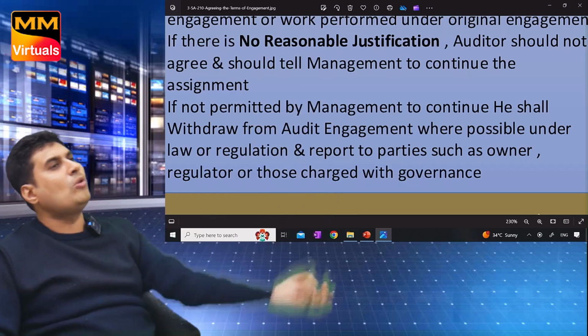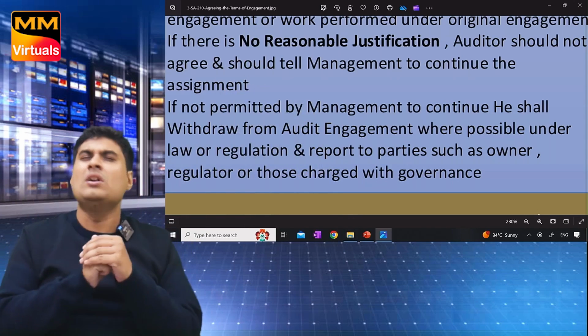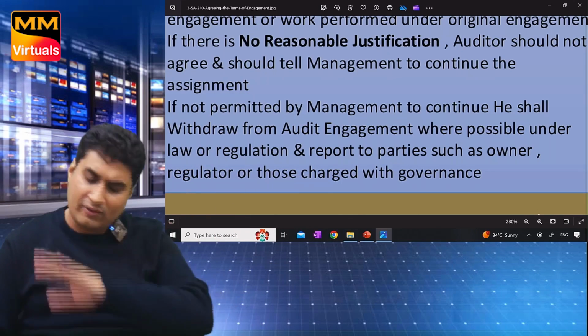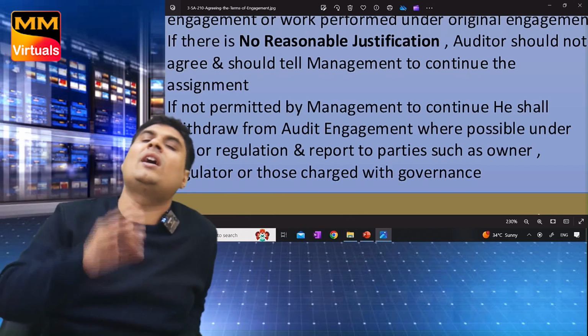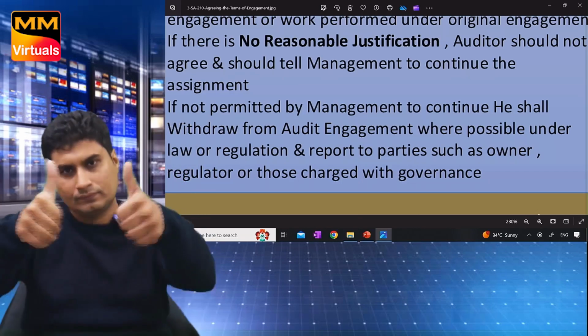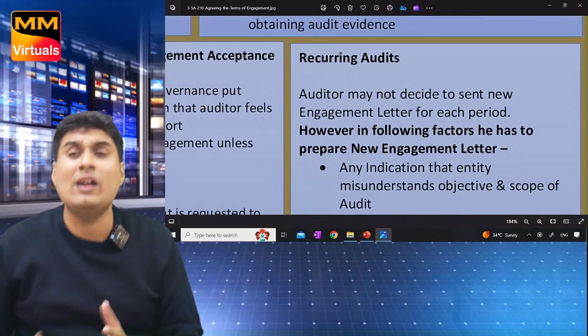Just because I am removing mistakes, you are doing like this. If not permitted to continue, he will withdraw from the engagement. If you still tell TCWG and they also don't agree, withdraw, no problem, where possible under law or regulation, and inform the regulators, management, TCWG. Hope it is clear.